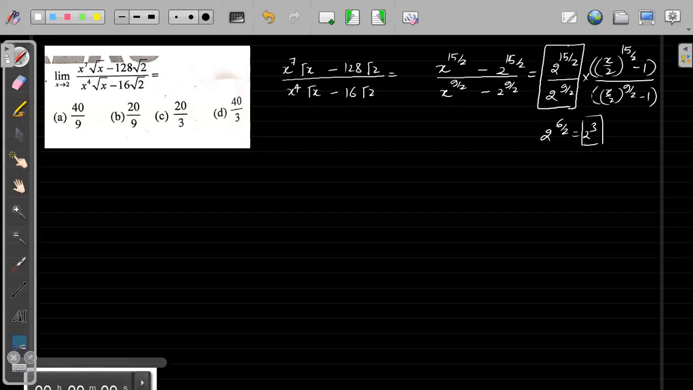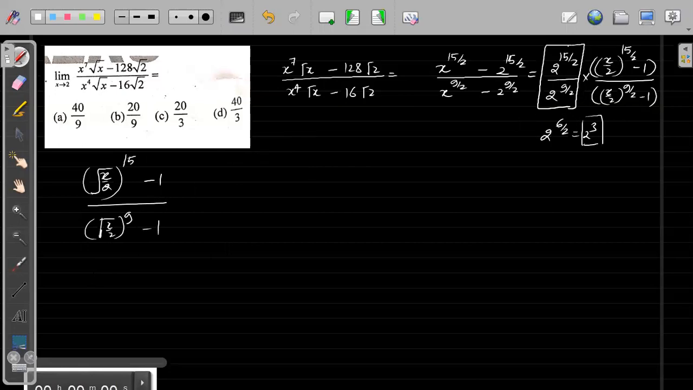Here we have x by 2. In numerator and denominator, we have x by 2. Root x by 2 to the power 15, I can write. This part, root x by 2 to the power 15 minus 1. And denominator, we can write root x by 2 to the power 9 minus 1. We can write this thing, right?